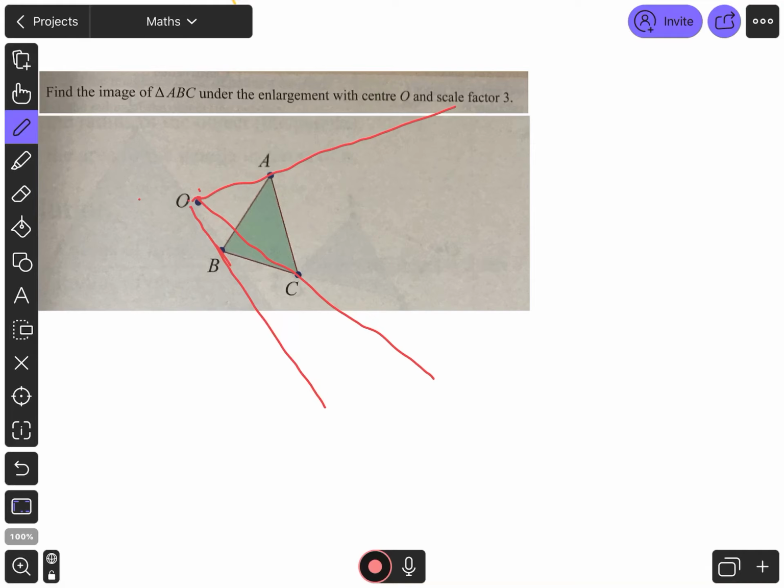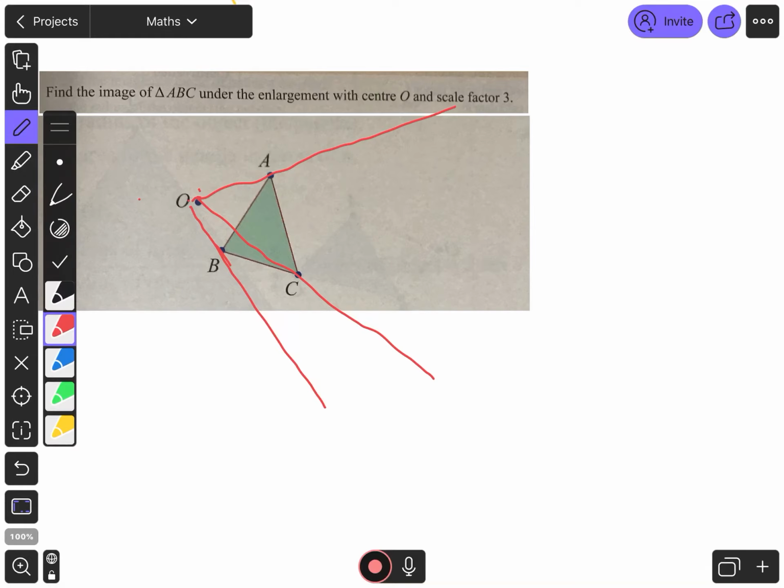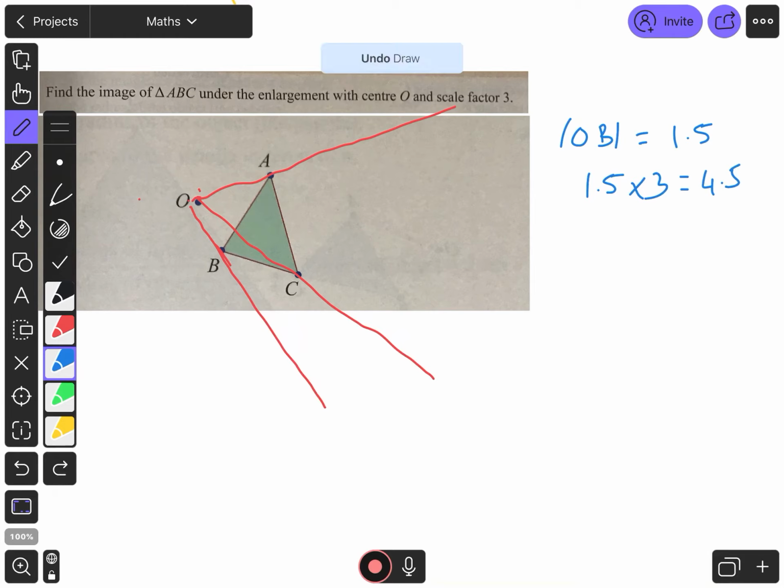So what I'm going to do then is I'm going to measure my distance from O to B. So measure my distance from O to B, and that is going to be 1.5 centimeters. So O to B equals 1.5. I need to take my 1.5 and multiply it by 3, and I end up getting 4.5. So I now know that I need to measure 4.5 going out this side.